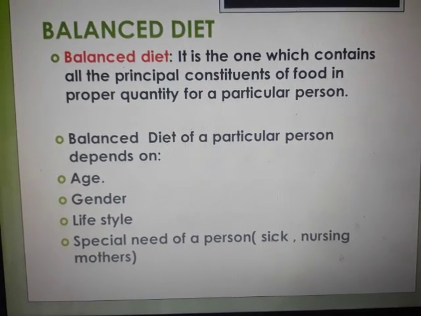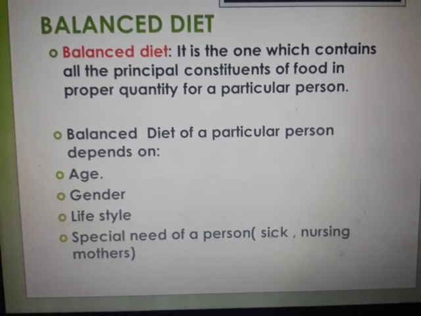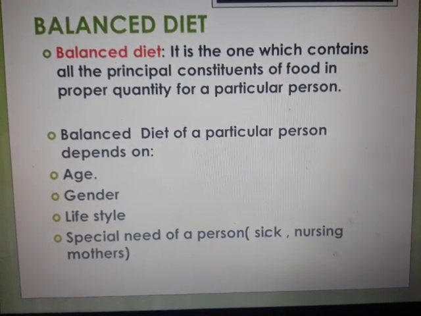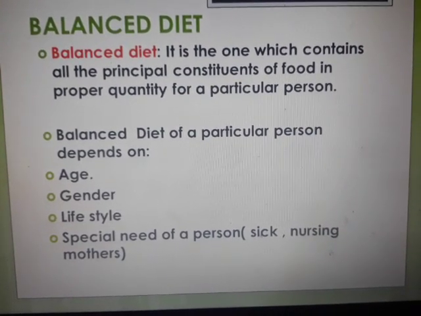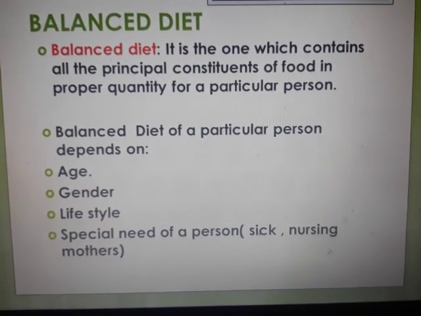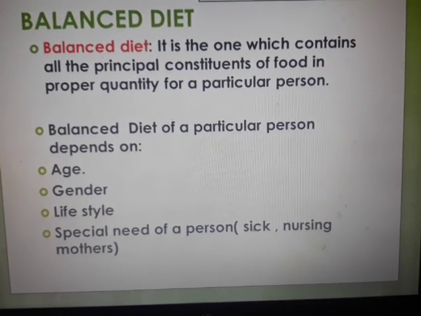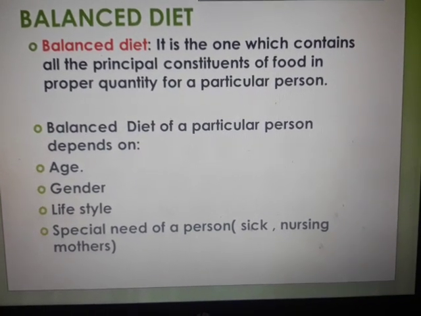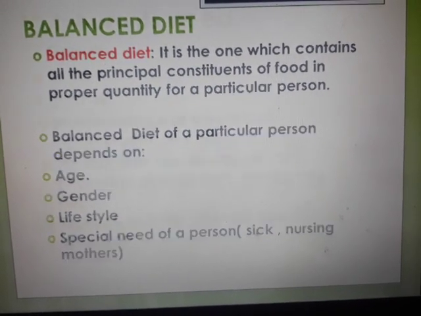A balanced diet is the one which contains all the principal constituents of food in proper quantity for a particular person. Principal constituents are the main constituents. It is going to be different from person to person, just as I told you, with respect to various parameters. A balanced diet for a particular person depends on age, gender, lifestyle, and special needs of a person. If the person is sick, if it is a nursing mother or an old person, it is going to be different and not common to all of us.